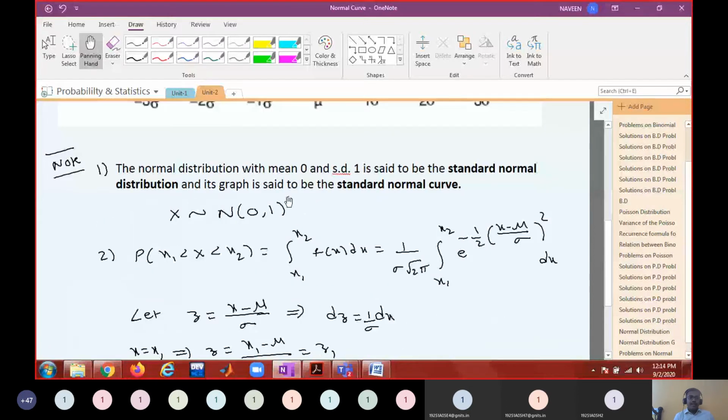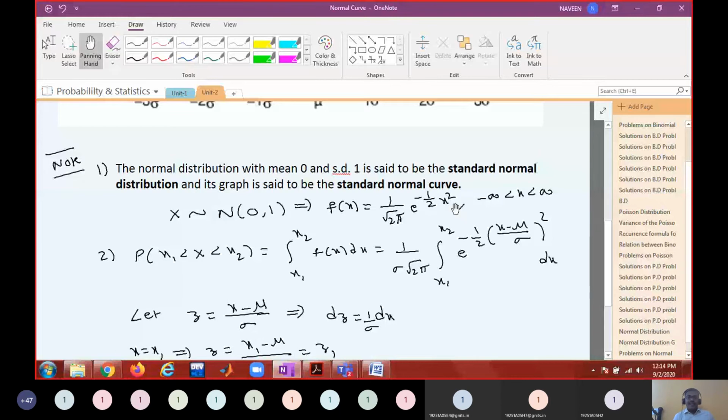See here, if mean equals 0 and variance is 1, it is 1 by root 2 pi e power minus 1 by 2 into x square, for minus infinity less than x less than infinity.